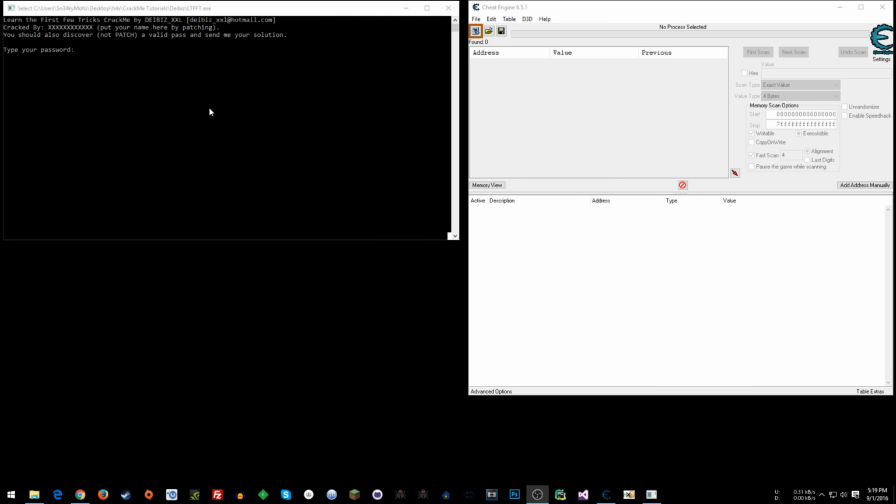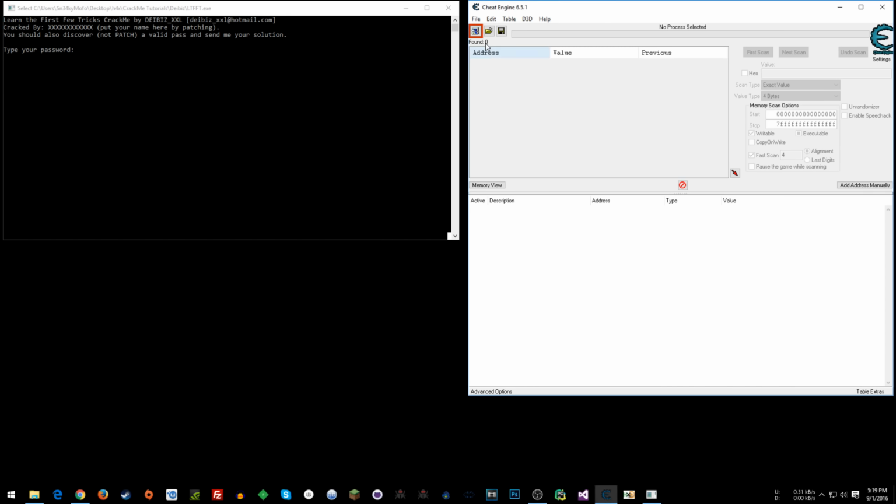Now I'm using what is ultimately a very simple Crack Me, but this will give me the opportunity to finish fleshing out the ways you can use Cheat Engine to crack applications. This is probably the last one of these videos I'm going to do where I use Cheat Engine exclusively with something like this. But it should bridge any other gaps that some of you might have with the logic of converting your knowledge from using Cheat Engine for games to using that for applications.